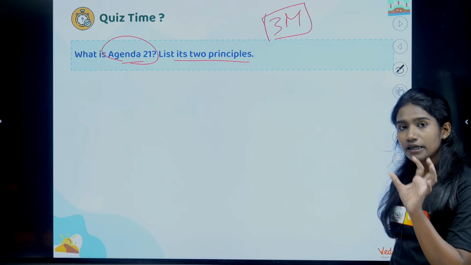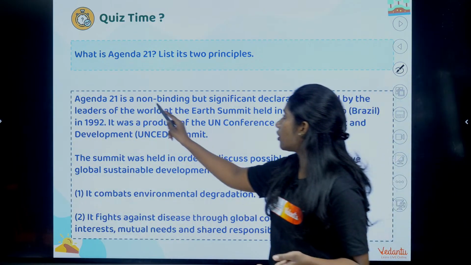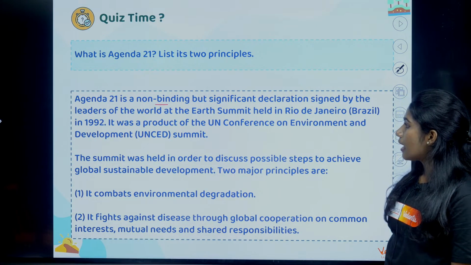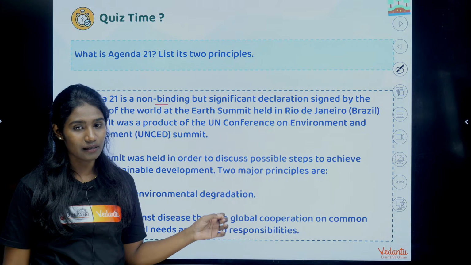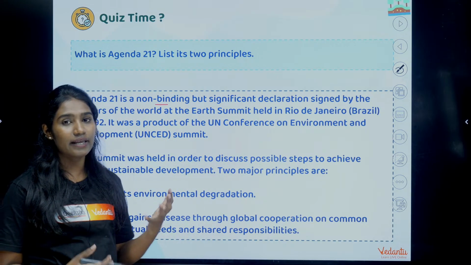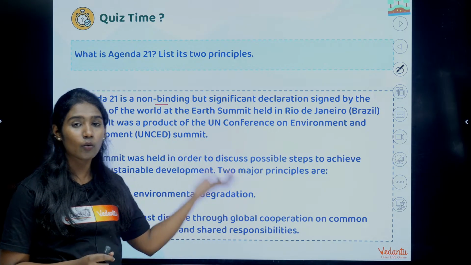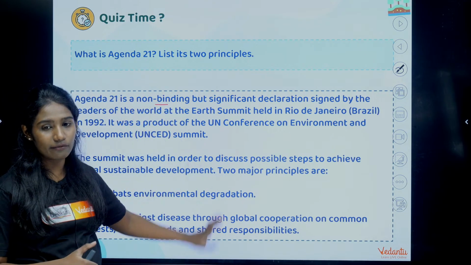Okay, like I told you, agenda, it is non-binding, it is non-binding in the sense it is not controlled by the government, but then it is significant one. Okay, I told you, some 100 leaders together, they gathered there in Brazil, right? That was Rio de Janeiro, a place where they gathered, and there was that conference, UN conference was going on over there. They declared this, they signed this Agenda 21, right?